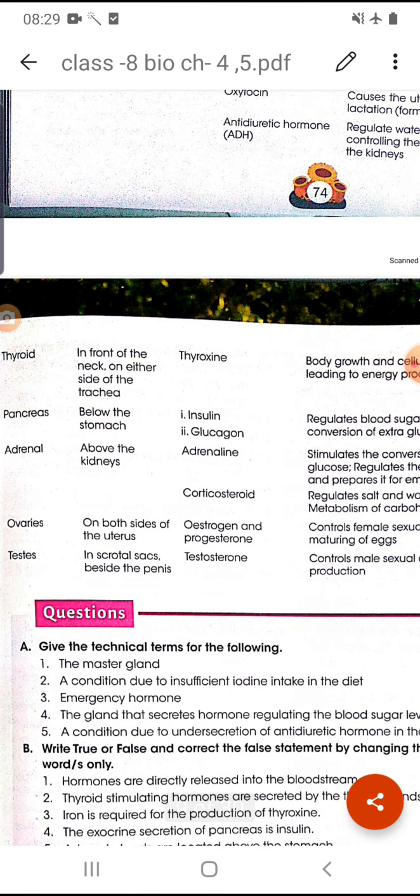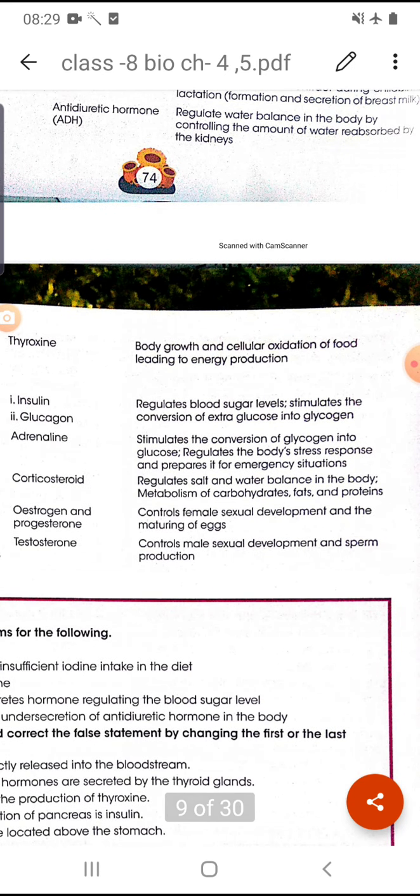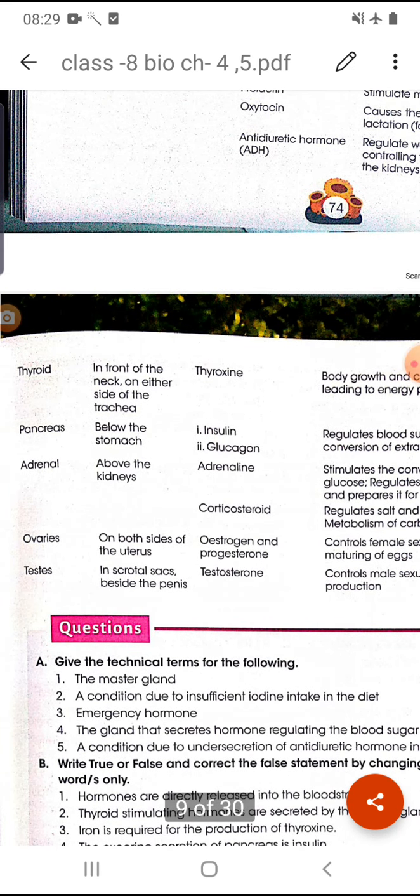And next is the adrenal gland. It is located above the kidneys. Two hormones are there, adrenaline and cortisol hormones or corticosteroid hormones. The adrenaline hormone is known as the emergency hormone because it stimulates the conversion of glycogen into glucose, and it regulates all the body's stress response, happiness, anger, emotions, all this. It controls all this in an emergency situation. So adrenaline is known as the emergency hormone.